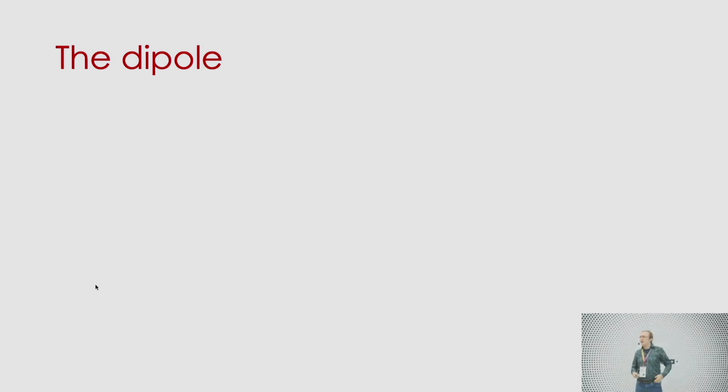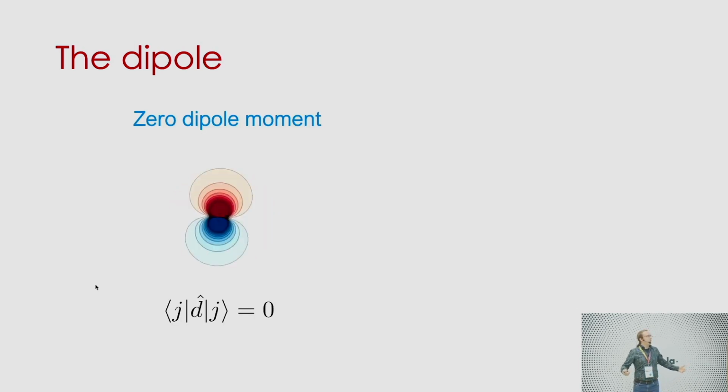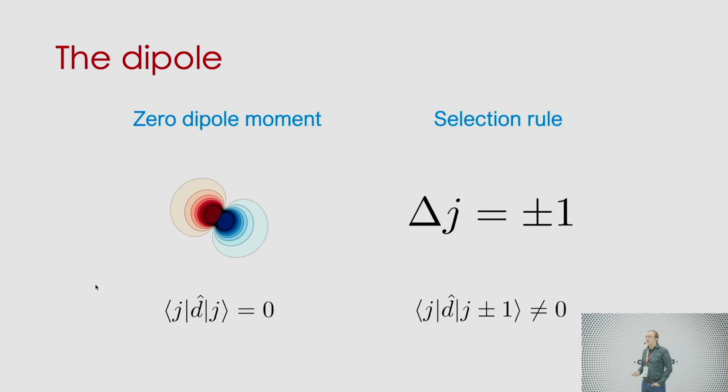So the main thing that we're interested in is the dipole-dipole interaction between molecules. So let's get ourselves on the same playing field in terms of the dipole. If we have a molecule in free space, we basically have zero dipole moment in a specific quantum state. Now, what does the dipole moment do very well? It does transitions very well. So you have the selection rule where you have to change your rotational quantum number by 1, and that gives access to the dipole in molecules.